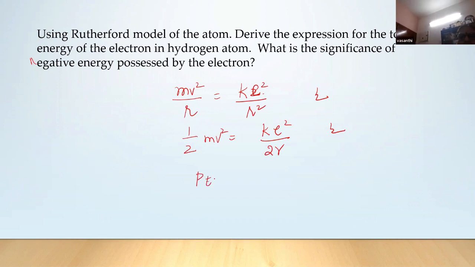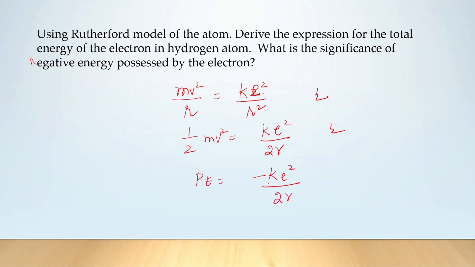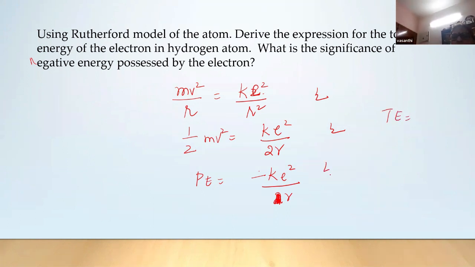And potential energy is equal to minus K e square by r. So total energy is, this is half mark, total energy will be minus K e square by 2r. So here, one half mark.